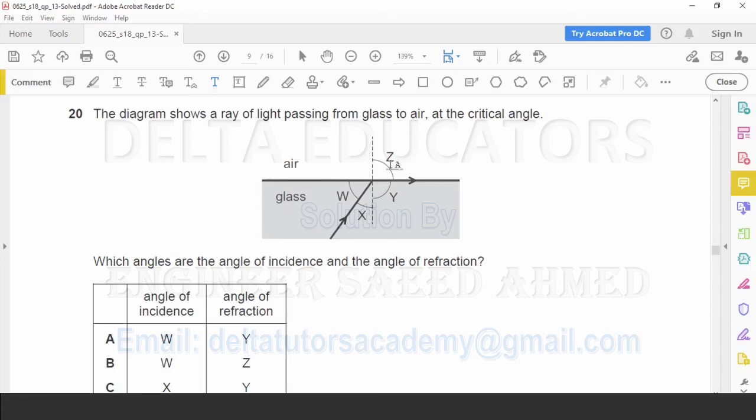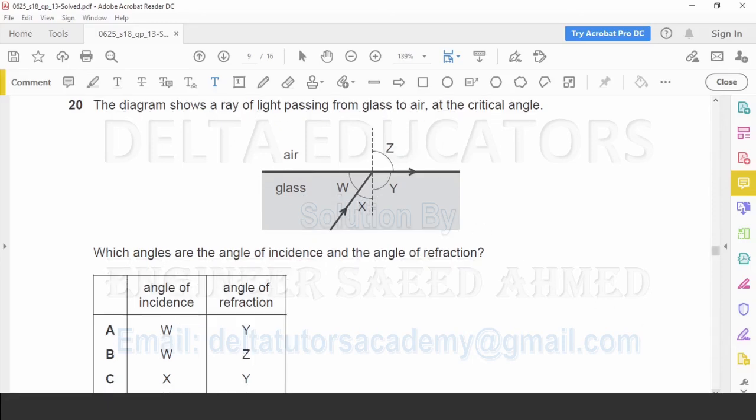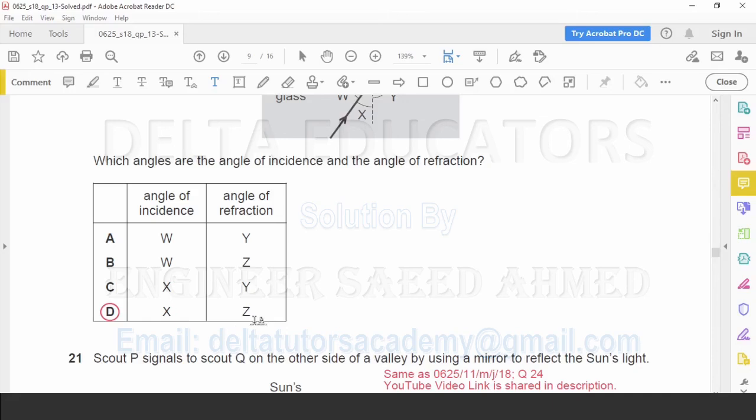What about angle of incidence? Angle of incidence is the angle between the incident ray and the normal. This dotted line is called normal. So the angle between this dotted line and this incident ray is angle of incidence. That is given here X. So angle of incidence is X and angle of refraction is Z. It is given here in option D. So correct option, option D.